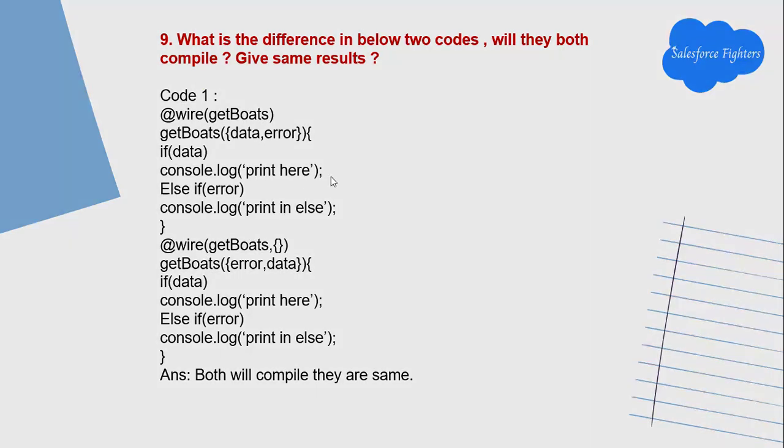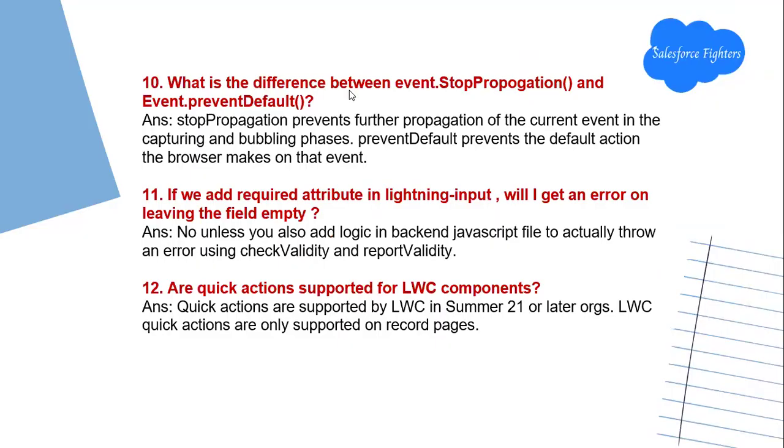Next question: what is the difference between event.stopPropagation and event.preventDefault? stopPropagation stops the further propagation of the current event in the capturing and bubbling phase. preventDefault prevents the default action the browser makes on the event.